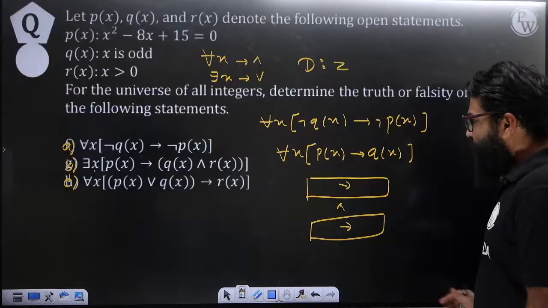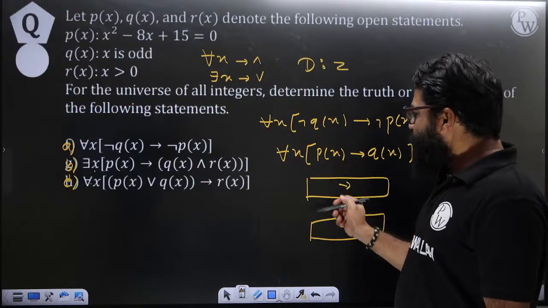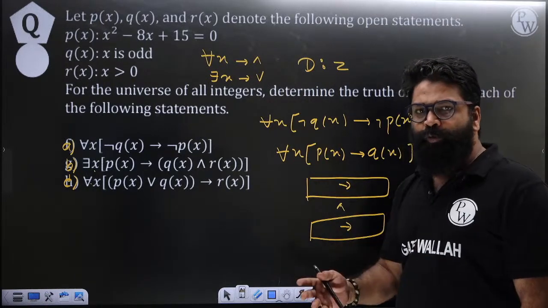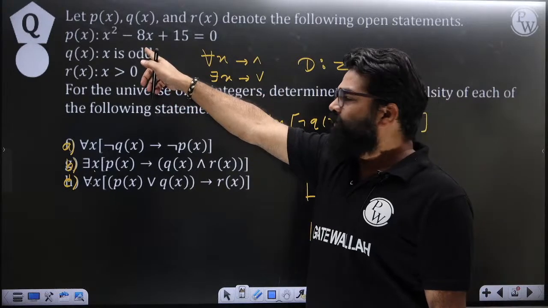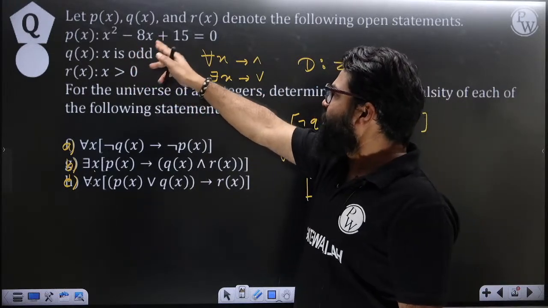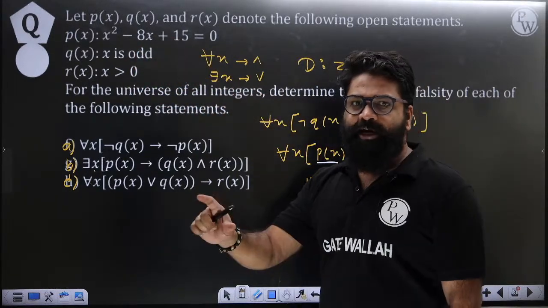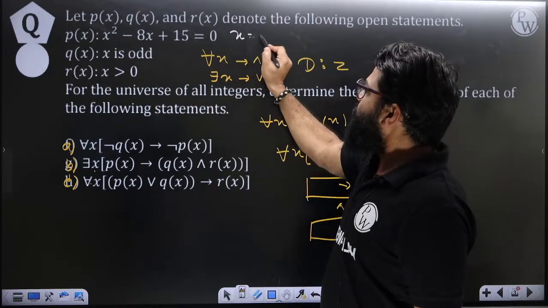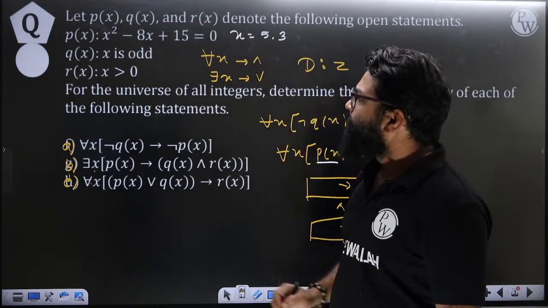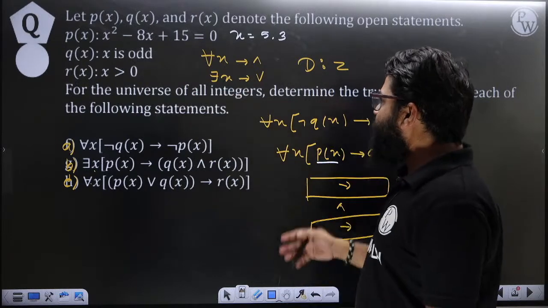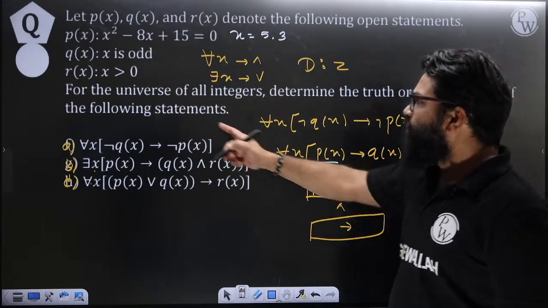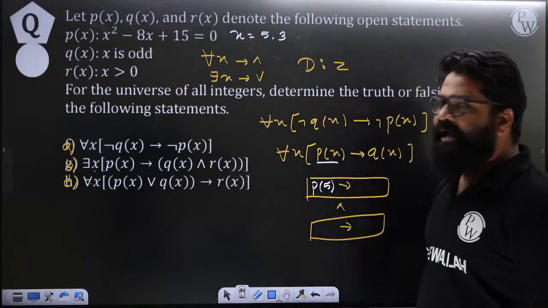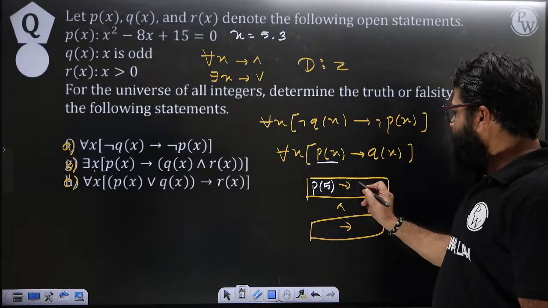In the same way, we have this. So first, instead of proving it, we try to disprove it. p of x becomes true when x squared minus 8x plus 15 equals zero. If you solve it, the values you get are 5 and 3. Am I right? Now take the values and put them in. Suppose I put in p of 5 here, then what is q of x? q of x is saying that x is going to be odd. Now here it becomes q of 5.